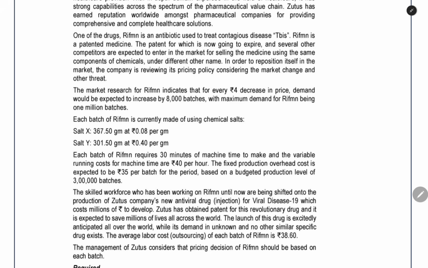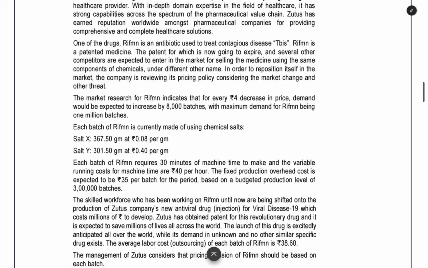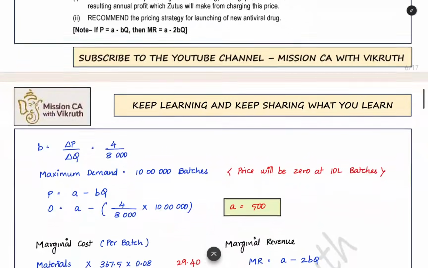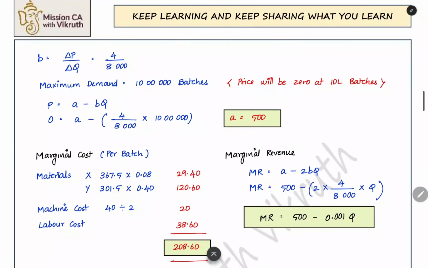Now, when you see the maximum price, what will be there? It will be very high. The demand will be zero. Nobody will buy. But when you see the maximum demand, what will be there? The demand will be very high. The price will be very low, close to zero. You can take it as zero itself. Even if you give it zero price, nobody will buy more than 1 million batches. The total sales you can do is only 1 million batches. The maximum demand is 10 lakh batches at which the price will be 0.